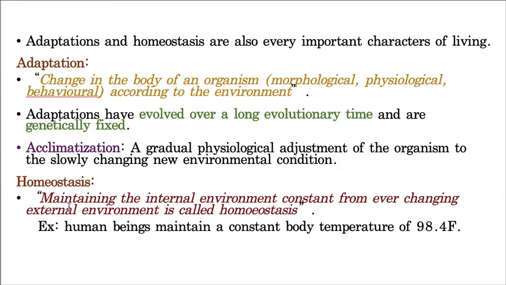I will explain with an example. Now let us take our human body temperature as a small example. Our human body temperature is 37 degrees centigrade. Of course, when we measure it in Fahrenheit, it comes to 98.4 Fahrenheit. Now, what I said, our body temperature is 36 or sometimes 37 degrees centigrade. It fluctuates, usually 36, sometimes 37.